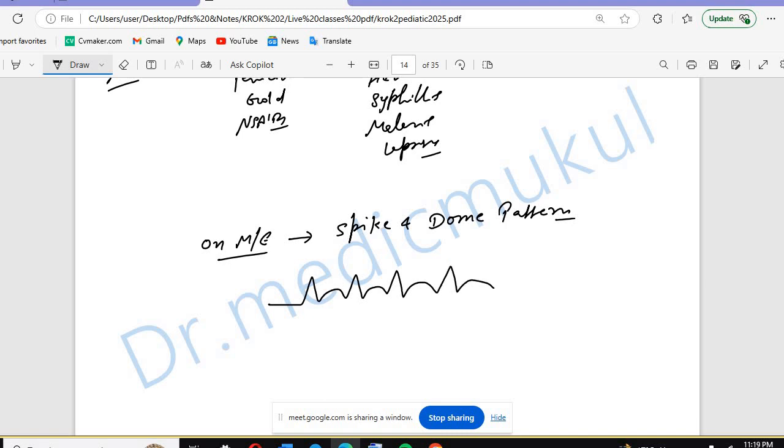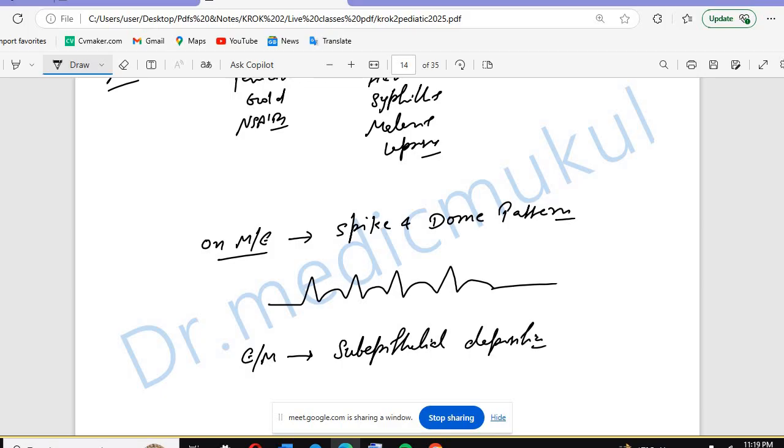If you see this kind of appearance, this is membranous glomerulonephropathy. Along with that, on electron microscopy there will be subepithelial deposition. The main thing to remember here is the spike and dome pattern.